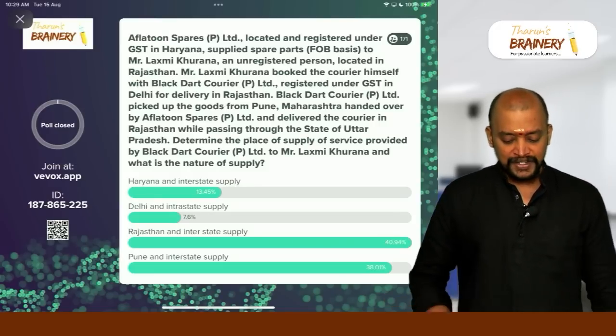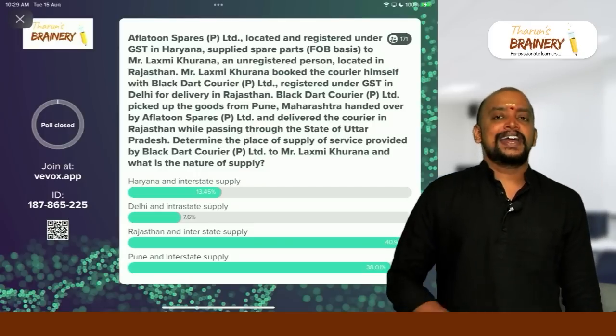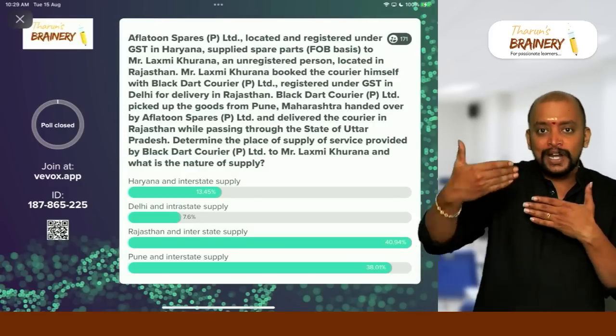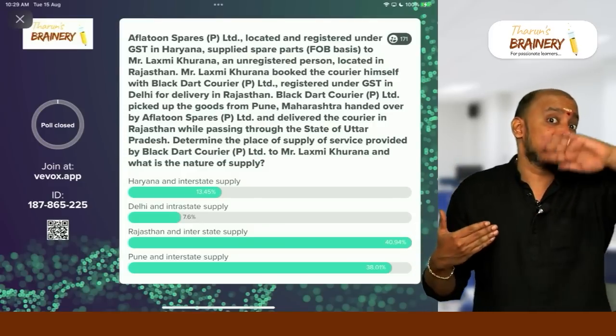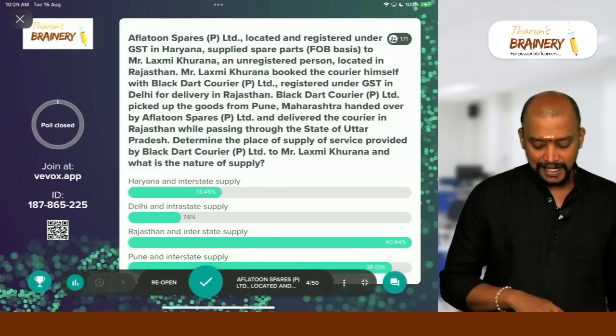And what is the location of the supplier? Black Dot Courier Private Limited. Where is it registered? Delhi. And therefore here this will be coming under Pune as the place of supply, supplier Delhi. So it's an interstate supply. So Pune and interstate supply is the correct answer.